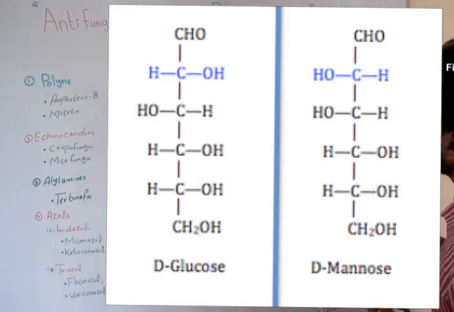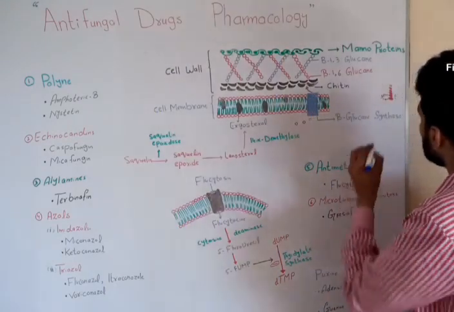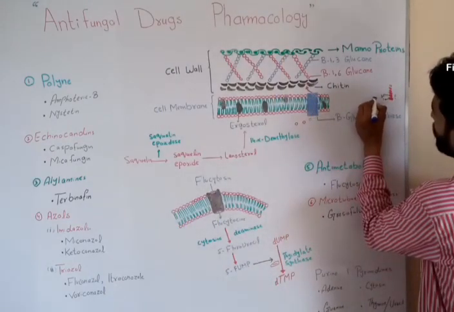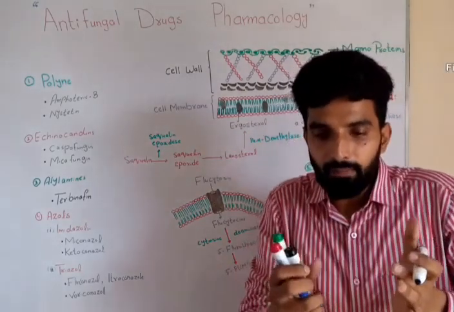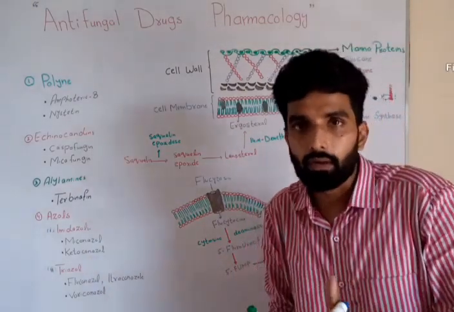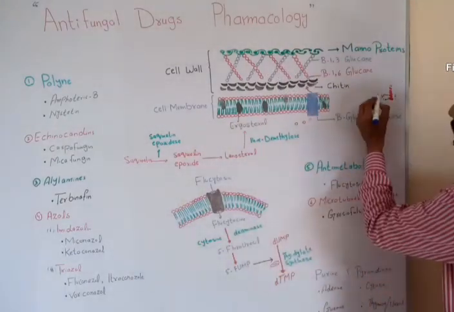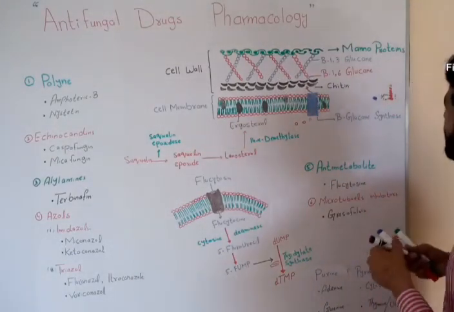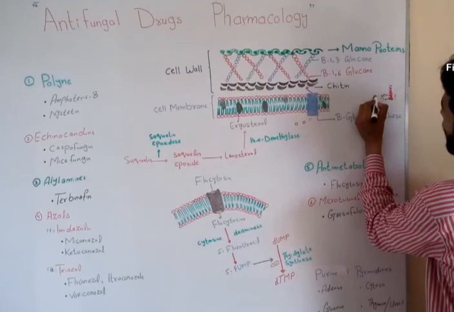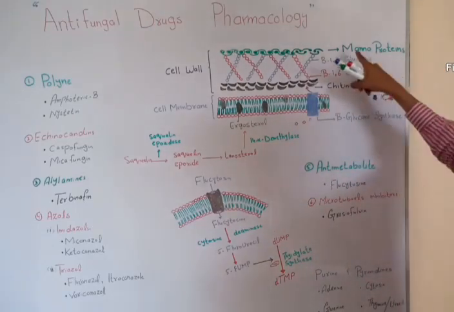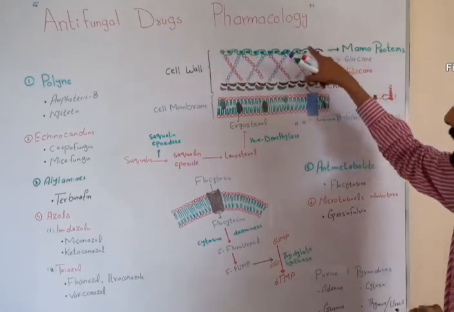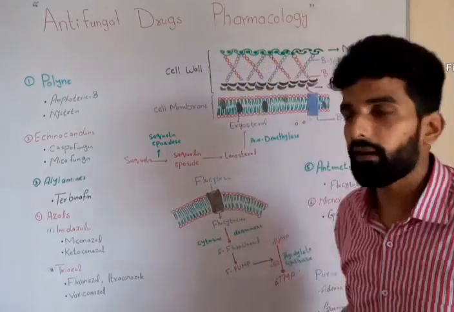Mannoprotein is basically a glycoprotein. It means it is made up of a sugar plus protein. In the mannoprotein, the sugar is mannose and a protein will attach over this. Now this is a mannoprotein, and the outer layer is basically a polymer of mannoprotein.